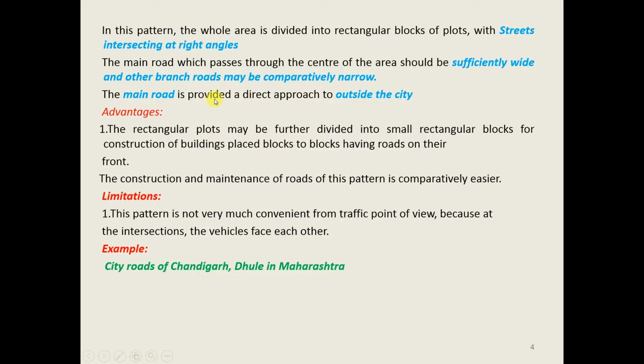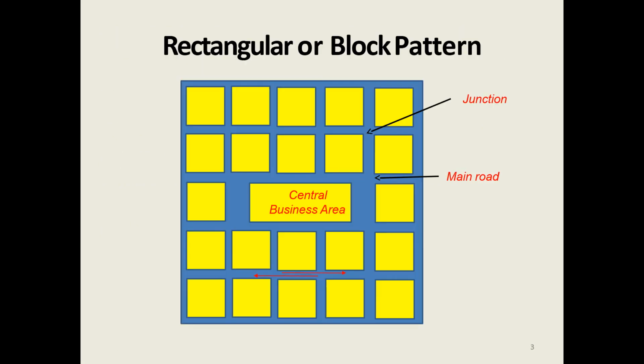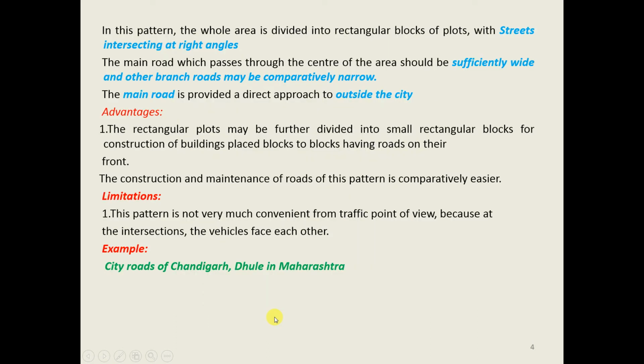The main road provides a direct approach to outside the city. If you look at this pattern, these roads start from here and end here. These are the boundary limits. It has through access from one part of the city to the other part of the city. So the main road provides a direct approach to outside the city. So what are the advantages of this? The rectangular plots may be further divided into small rectangular blocks for construction of buildings.